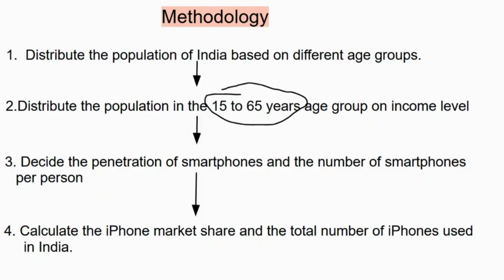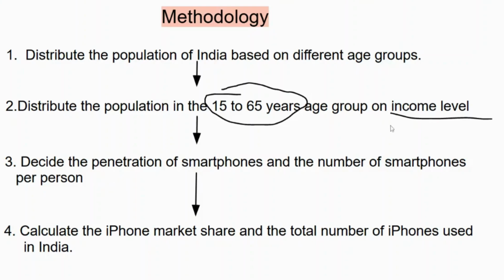There might be people who would obviously have smartphones in those categories too, but it would not be that large. And let alone smartphones, the iPhone users would be very, very few. So that is why we have neglected that part, and we would go ahead with 15 to 65 years of age. Now we would distribute them on the basis of income level. Why so? Because not everybody would be able to afford an iPhone. People with a specific income would be able to afford it. So that is why we would group them and distribute them on the basis of income.